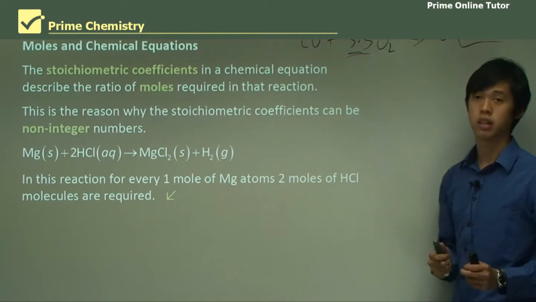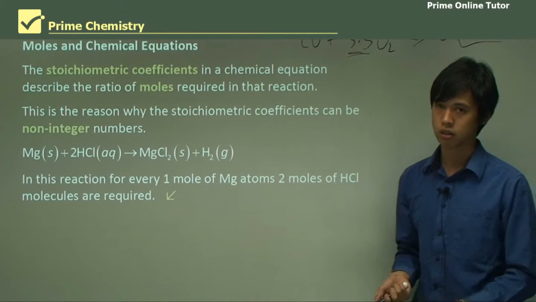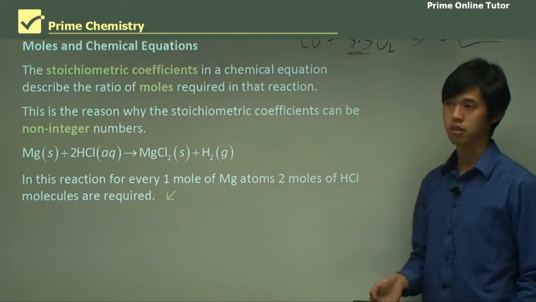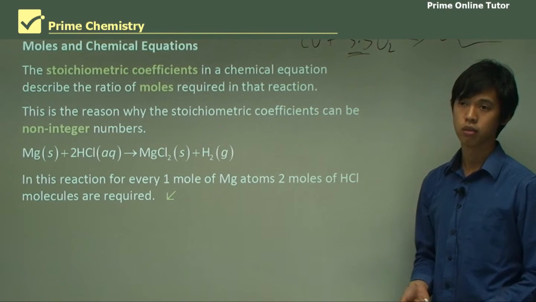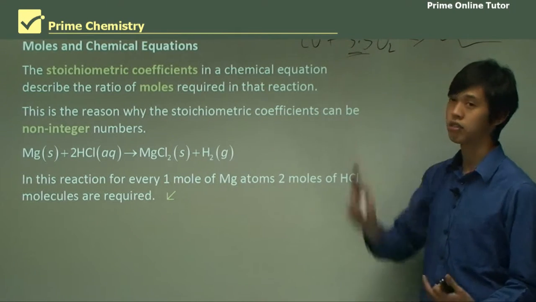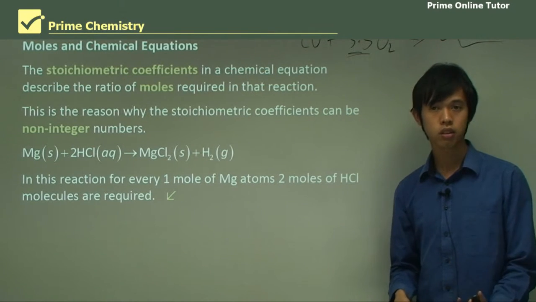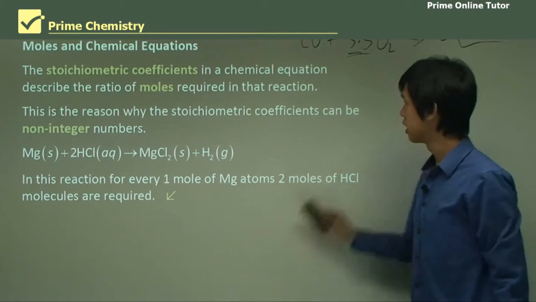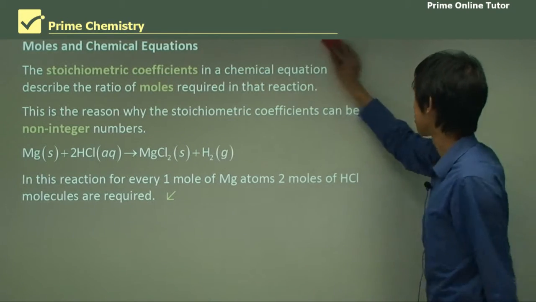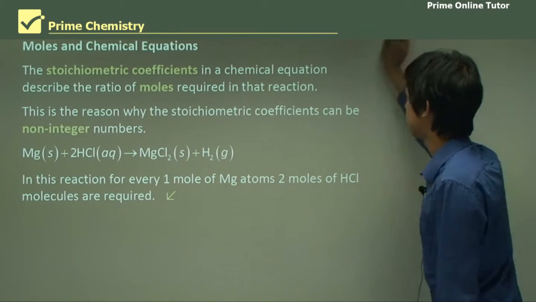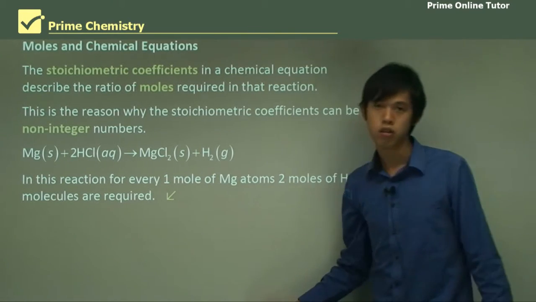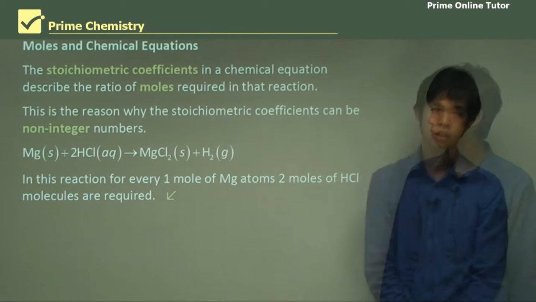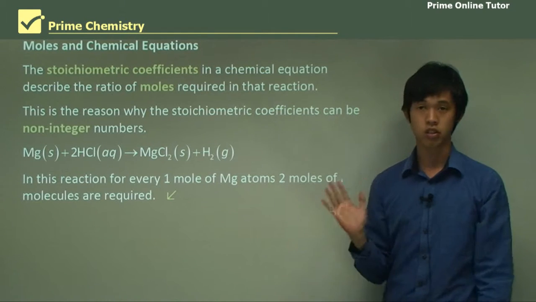If I wanted the number of molecules from this, I could multiply by 6.023 times 10 to the 23, and I'll still get an integer number because 6.023 times 10 to the 23 will give me a very huge number, even if there is a half in there. So I'll still get an integer number of molecules, but I don't need an integer number of moles. Okay? Just something to be aware of. And also, if you do future studies in chemistry, you may see more and more that non-integer numbers come up fairly frequently.